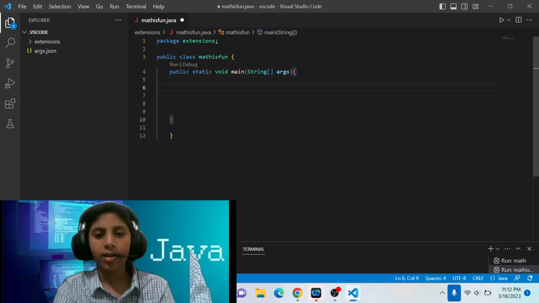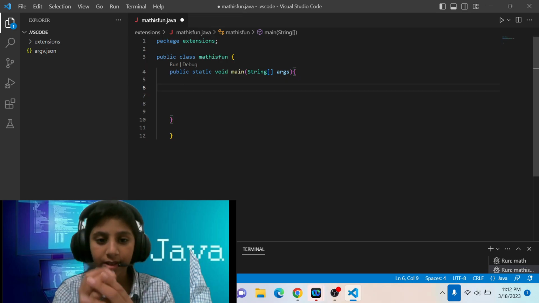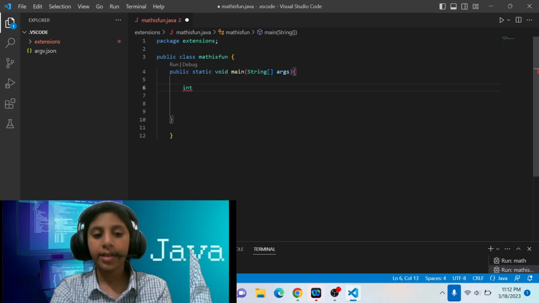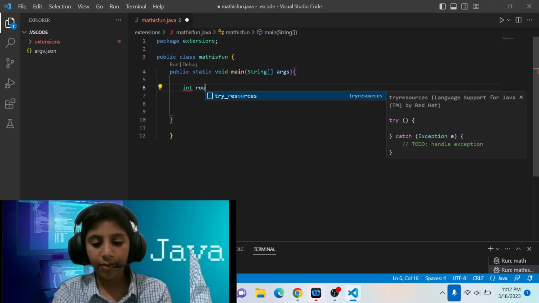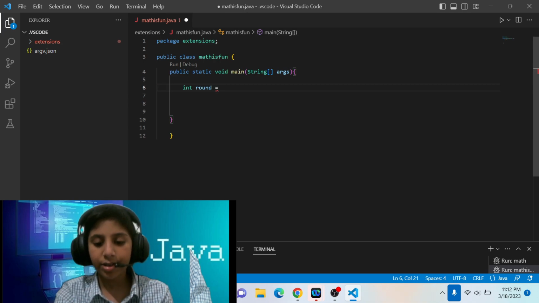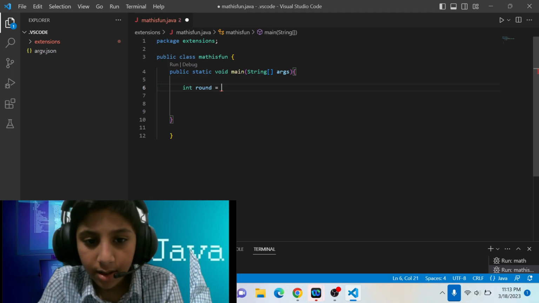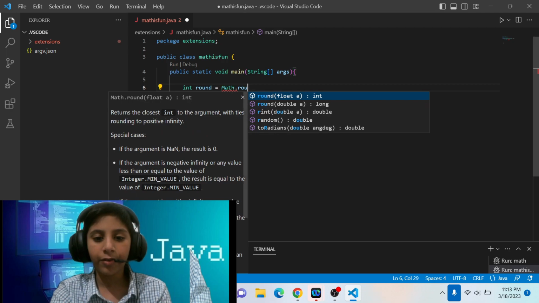So first of all, how do we write Math.round? First of all, we'll write int and any variable name, for example round, is equal to Math.round. Math has a capital M, don't forget it.